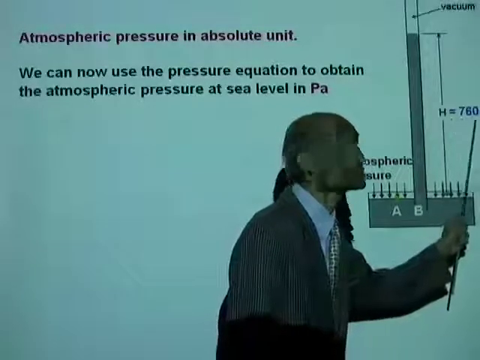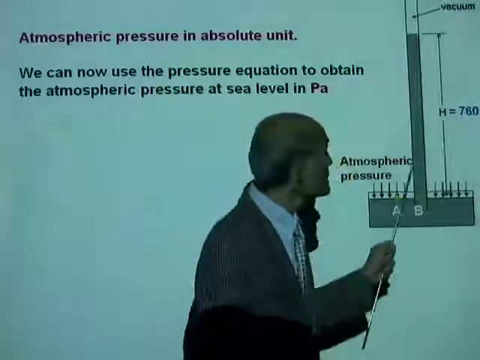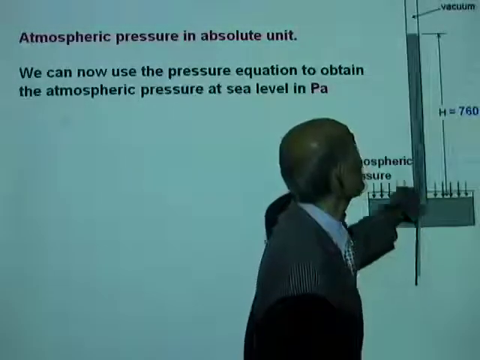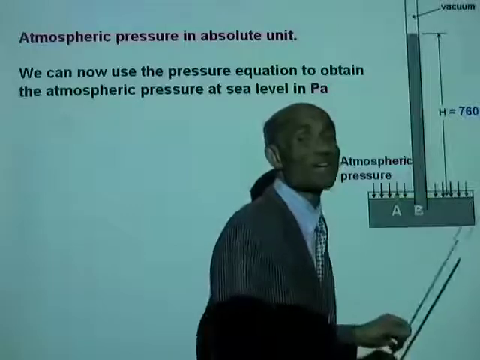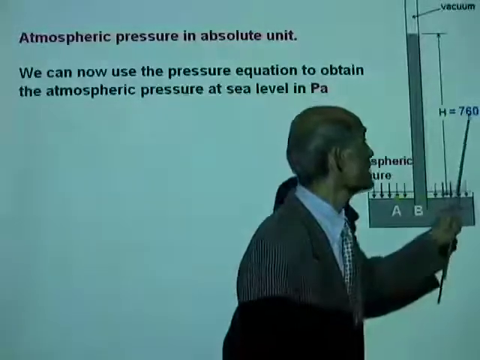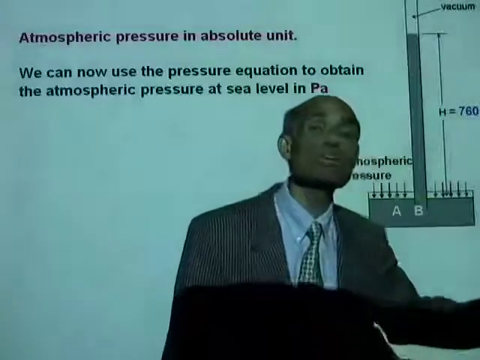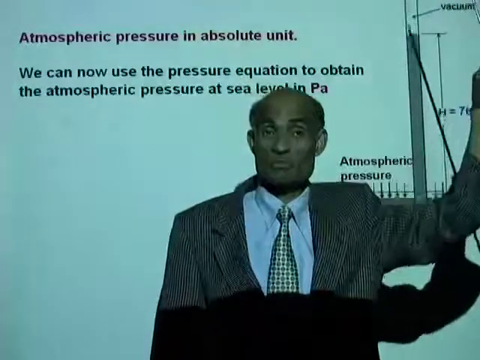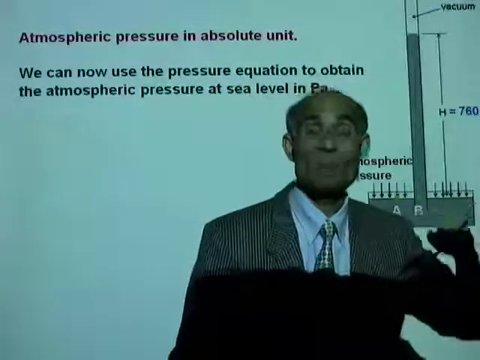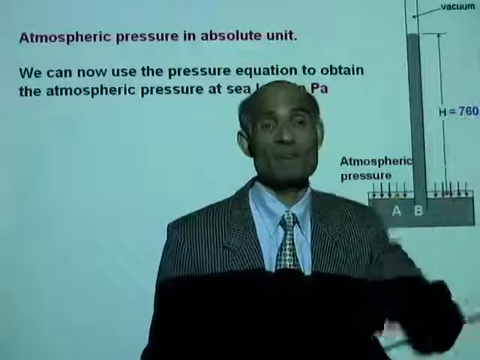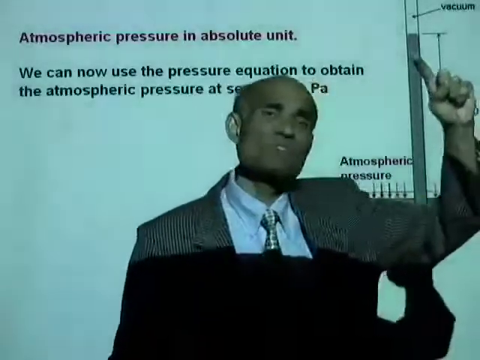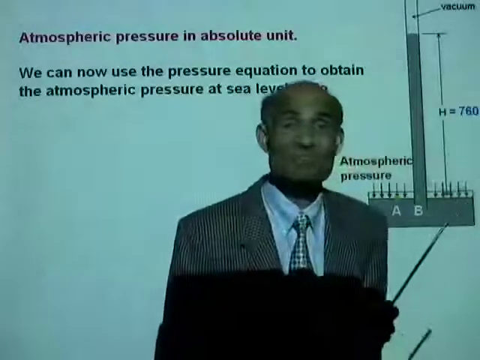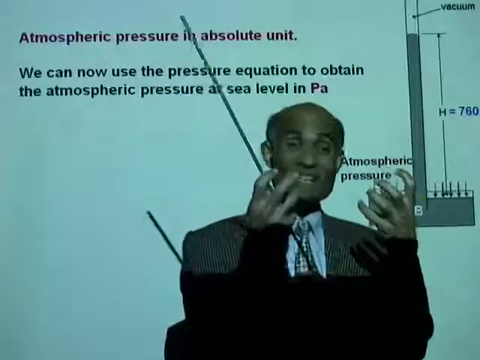It is 760 millimeter. If you use water instead of mercury, what will be the height of water that will balance the atmospheric pressure? It will be 760 times 13.6, approximately 10 meters. Torricelli had to use a tube of approximately 10 meters. Well, is it possible to hold an experiment with such a tube? It's not practicable. Mercury is the most practical substance for this experiment because of its high density.